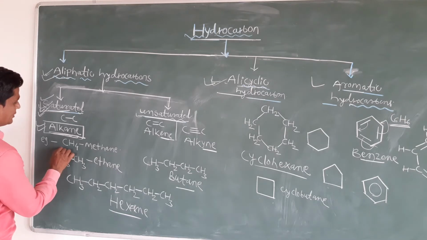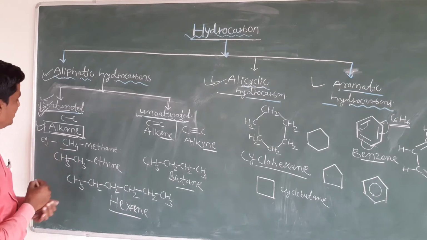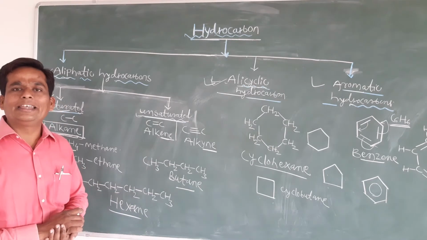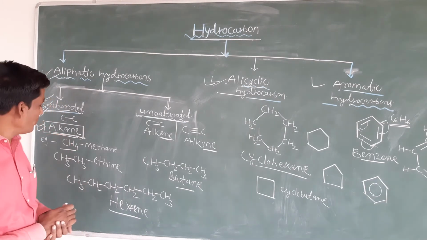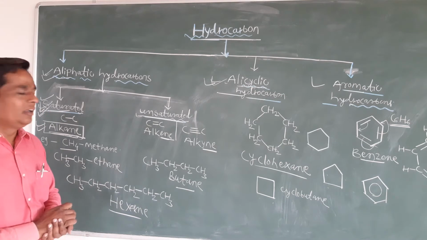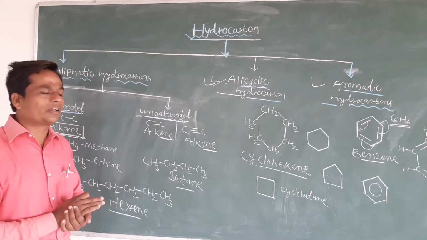So what are the examples of alkanes? Here I already wrote CH4. So this is methane. Then C2H6, that is ethane. C3H8, that is propane. We'll discuss all those examples and we'll see how we can show the structures.